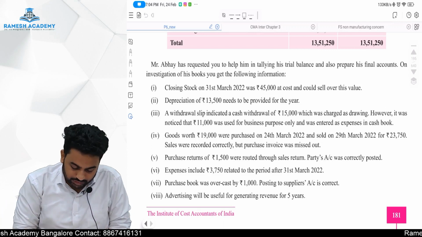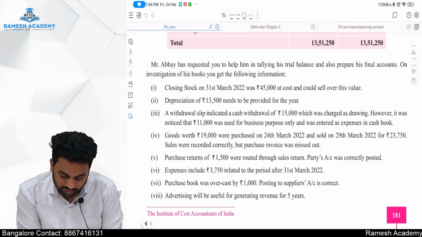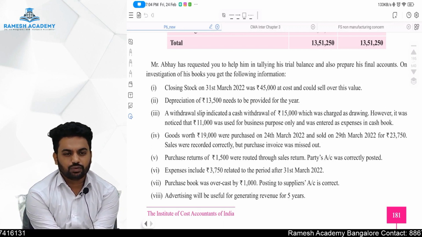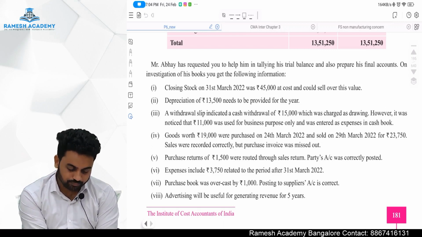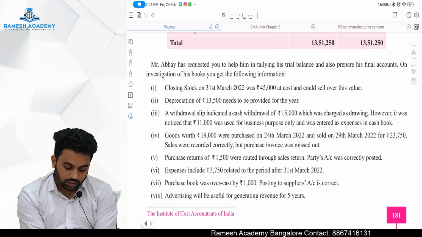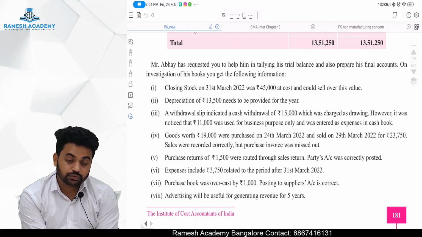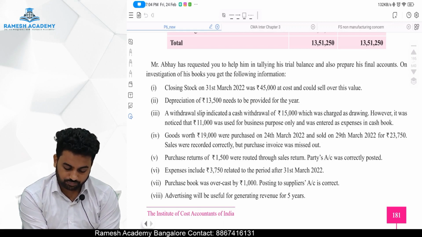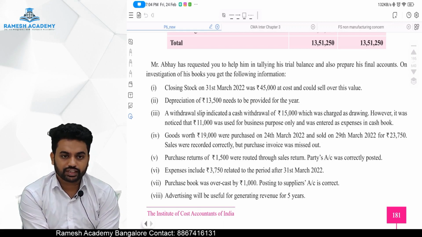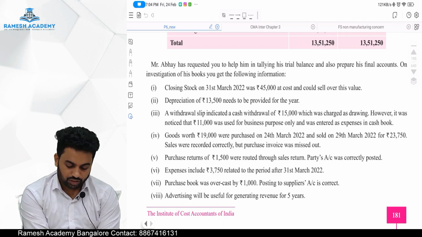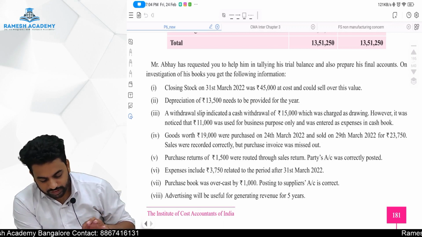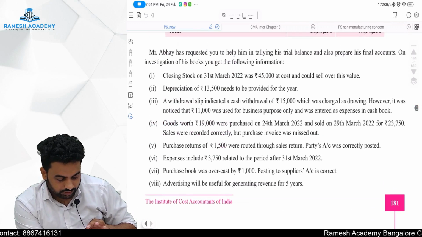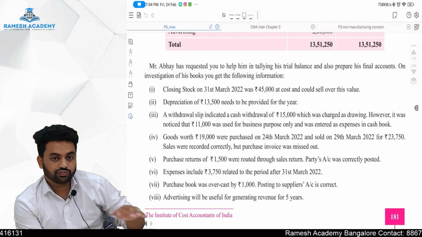Expenses included rupees 3,750 relating to the period after 31st March 2022. So there is an advance expense, a prepayment, of 3,750. Purchase book was overcast by rupees 1,000. Posting to the supplier account is correct. So purchase we have to reduce. Advertising will be useful for generating revenue for 5 years.